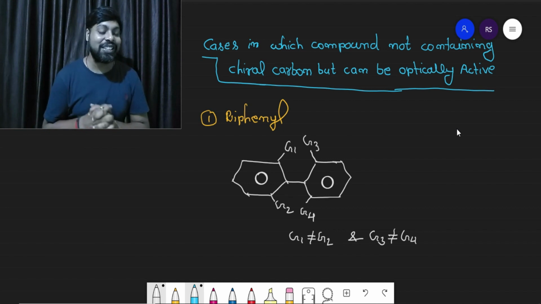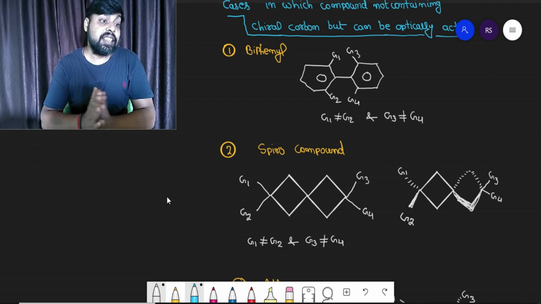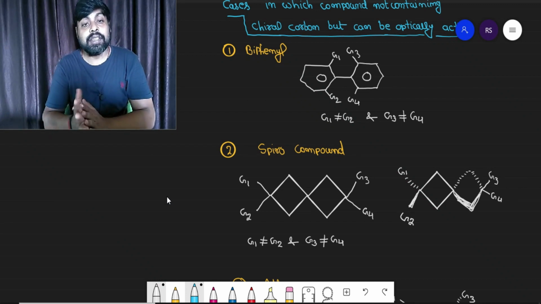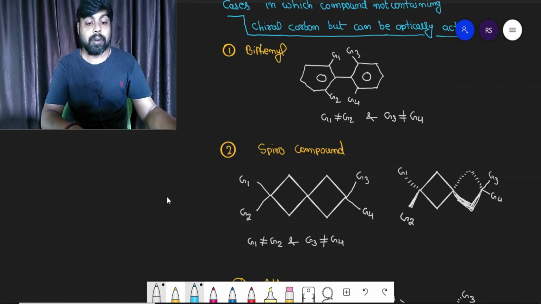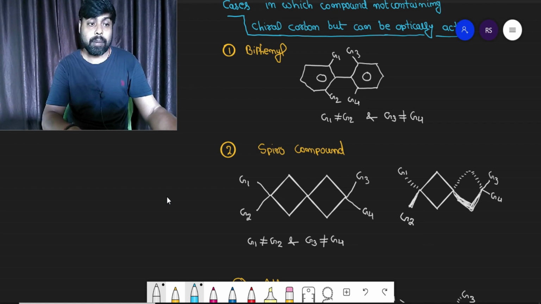This was our first case. Now let's start with the second. The second case of a compound which does not contain any chiral carbon but can be optically active is a Spiro type compound. And what is a Spiro compound? Spiro compounds are bicyclo compounds, and there is one bridged atom between two cyclic rings, right?